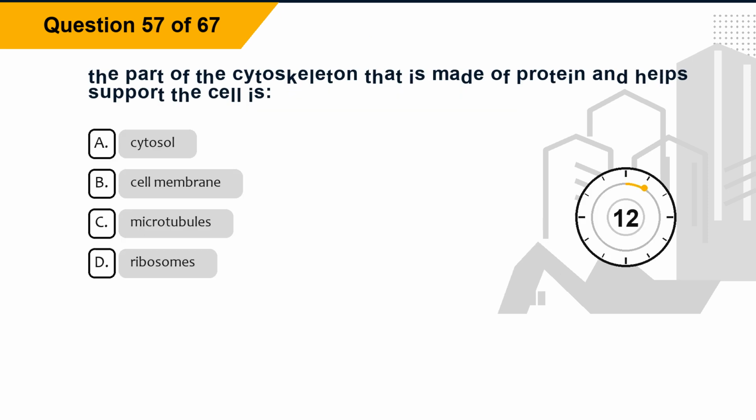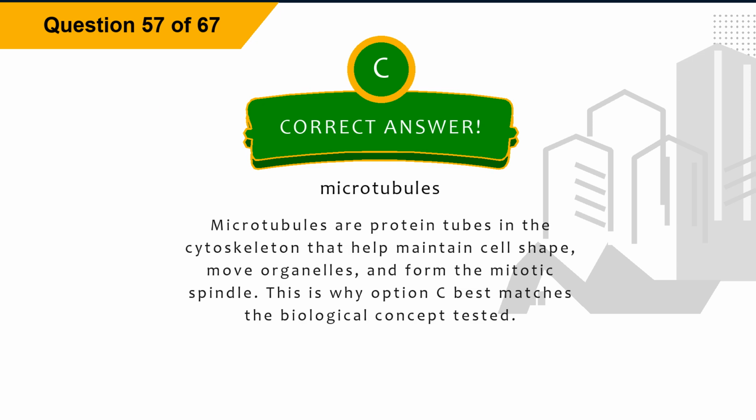Question 57. The part of the cytoskeleton that is made of protein and helps support the cell is: option A, cytosol. Option B, cell membrane. Option C, microtubules. Option D, ribosomes. The correct answer is option C, microtubules. Explanation. Microtubules are protein tubes in the cytoskeleton that help maintain cell shape, move organelles, and form the mitotic spindle.